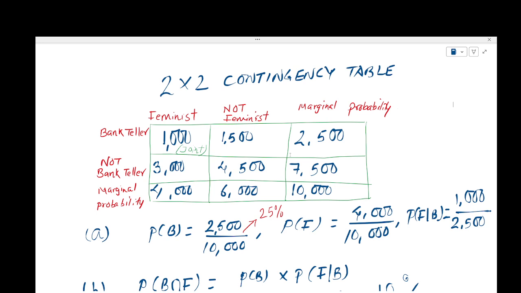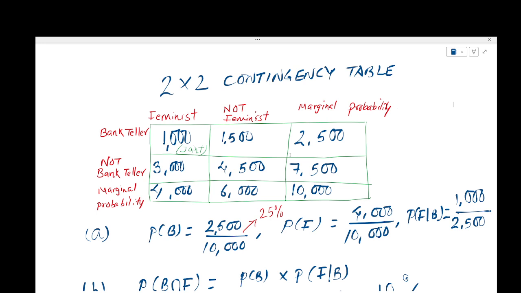Now, as you can see, the row is for bank teller or not bank teller. There are 2,500 bank teller Lindas, and there are 7,500 non bank tellers. Also, if you look at the column feminists, there are 1,000 feminists who are bank tellers, 3,000 feminists who are not bank tellers.